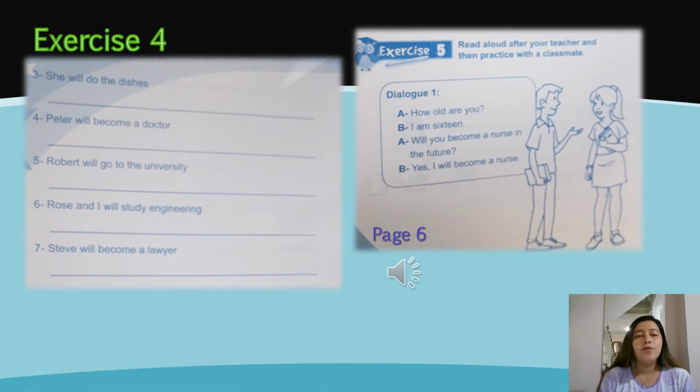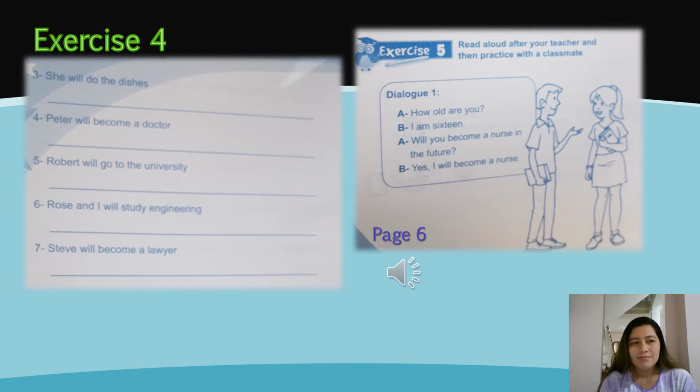In exercise 4, we have the continuation of the previous explanation. En el ejercicio 4 tenemos la continuación de la explicación anterior. Como tú puedes ver, son 7 ejercicios. Now, exercise 5. Tenemos el ejercicio 5. And the instruction says, read aloud after your teacher and then practice with a classmate. Vamos a escuchar a continuación el diálogo número 1. Luego, tú lo vas a practicar con un compañero de tu clase. Let's listen.